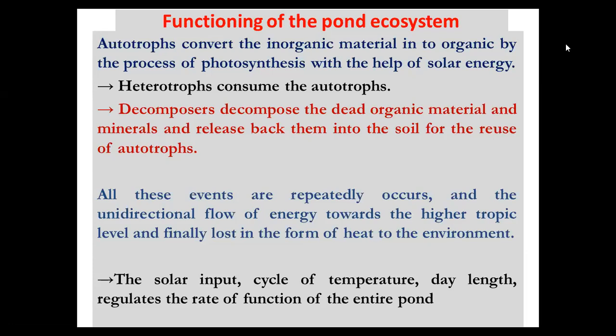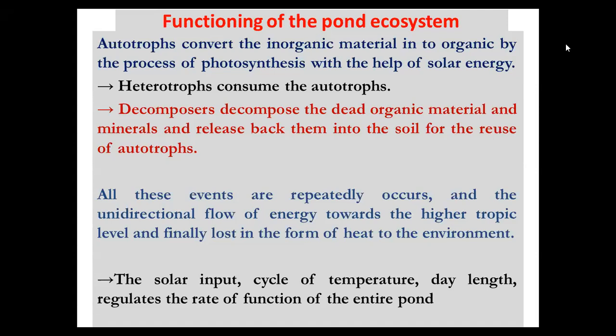Solar input is always much less in the monsoon season compared to the summer season. Cycle of temperature means, if you take a pond, there are three layers according to the intensity of light and temperature.